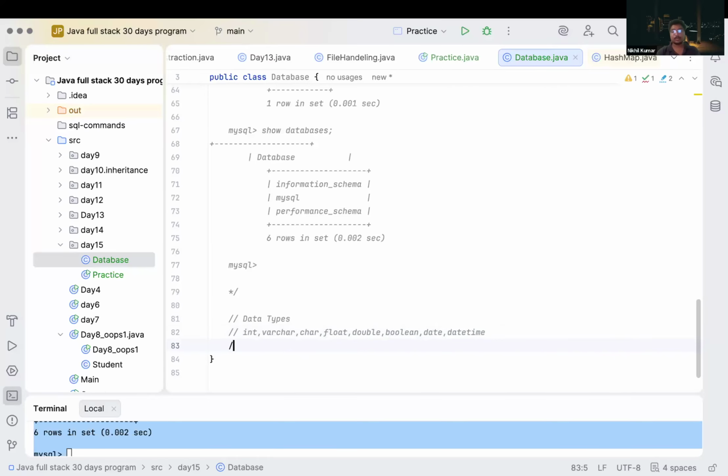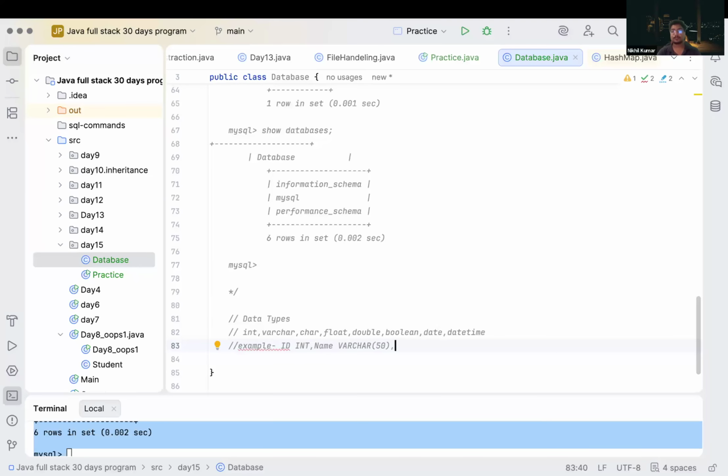Clear? For example, if I write some example for it, like ID, and for ID, how can we define it? Int. Correct. We can define ID as int, or if we write name, it is varchar, and here we have to define the length as well. We can define the number of characters here.